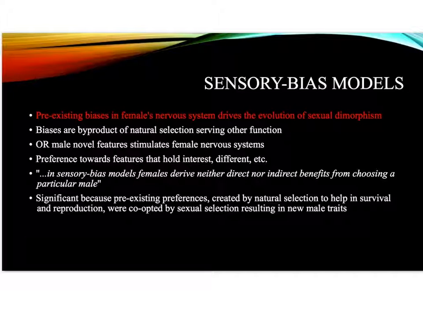In the sensory bias models, pre-existing biases in females' nervous systems drive the evolution of sexual dimorphism. Biases are byproducts of natural selection serving other functions, or male novel features stimulate female nervous systems. These preferences toward features that hold interest are different. In sensory bias models, females derive neither direct nor indirect benefits from choosing a particular male. This is significant because pre-existing preferences created by natural selection to help in survival and reproduction were co-opted by sexual selection, resulting in new male traits.